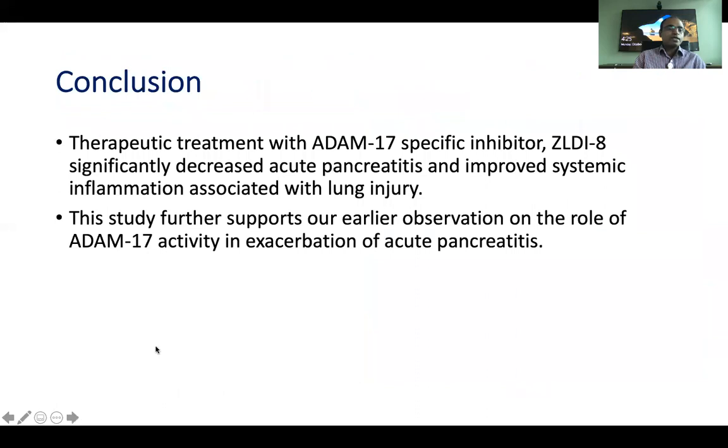To conclude, therapeutic treatment with ADAM17 specific inhibitor ZLDI8 significantly decreased acute pancreatitis and improved systemic inflammation associated with lung injury. This study further supports our earlier observation on the role of ADAM17 activity in exacerbation of acute pancreatitis.